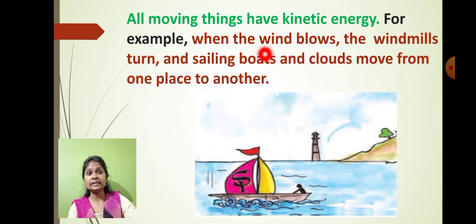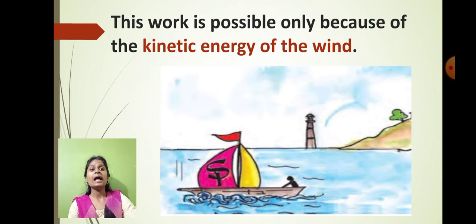So the kinetic energy is present in the wind, and because of the kinetic energy which is present in the wind, the windmill turns on, the boat sails ahead in the direction, and the clouds also move from one place to another place just because of the kinetic energy. Understood now? And students, always remember that this work is possible only because of the kinetic energy of the wind.